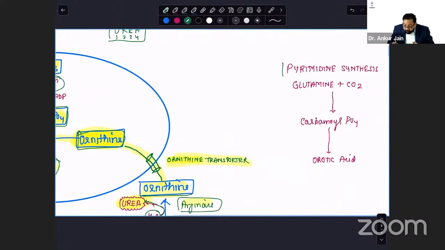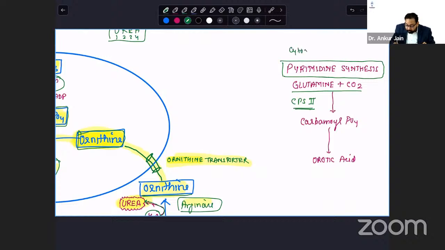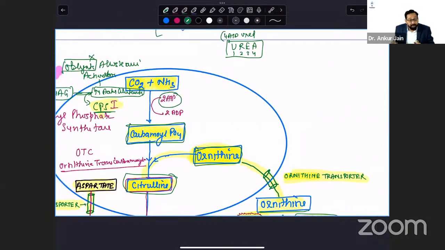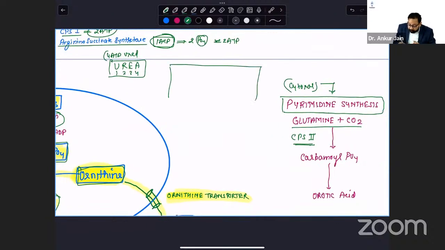CPS2. So this is not related to the urea cycle, but you will discuss or remember it at the same time because in urea cycle defect, we will use this pathway. Pyrimidine pathway occurs both in mitochondria and cytosol. First step is glutamine binding with CO2 by CPS2, carbamoyl phosphate synthetase 2. So CPS2 is present in cytosol. So pyrimidine synthesis, the first step occurs in cytosol. Urea cycle, the first step occurs in mitochondria. So I compare here.